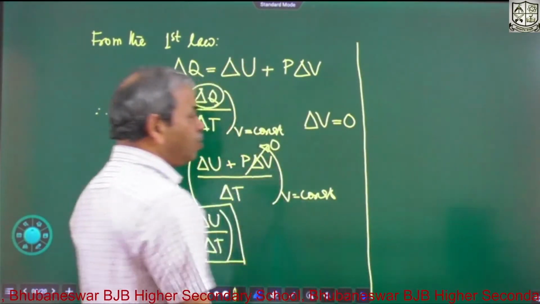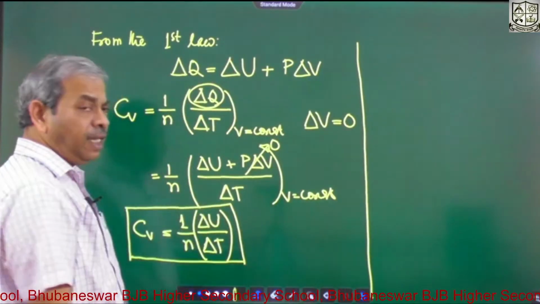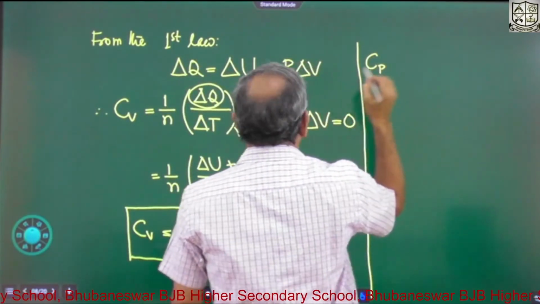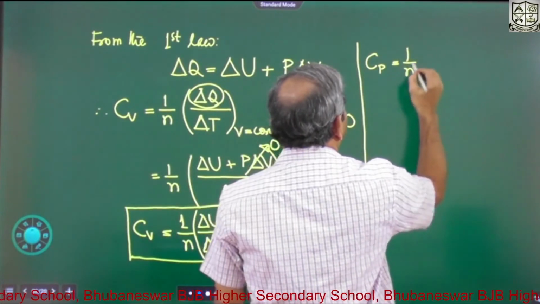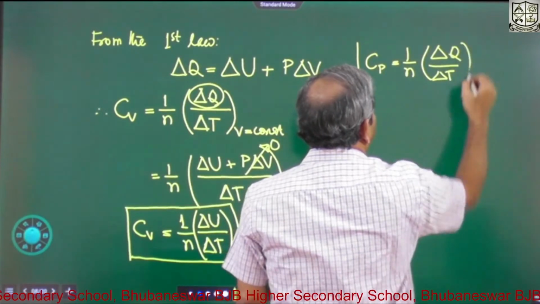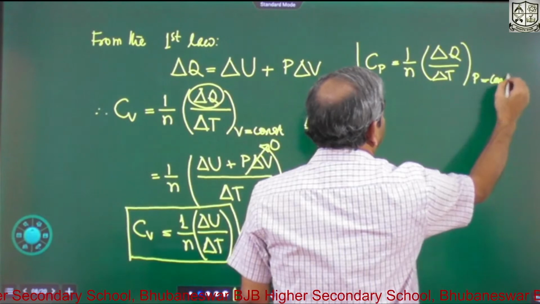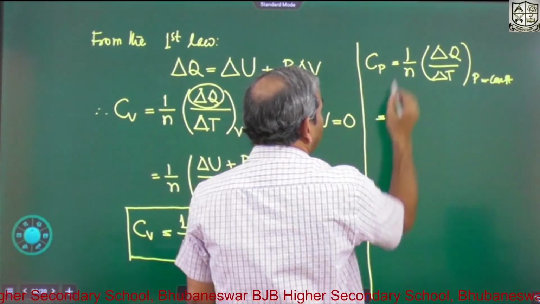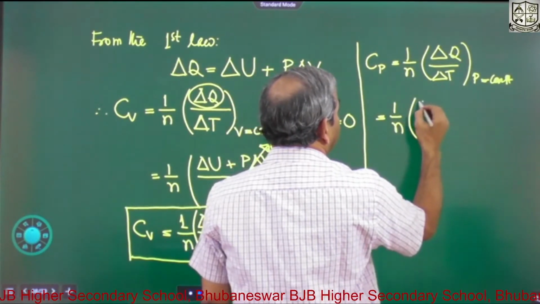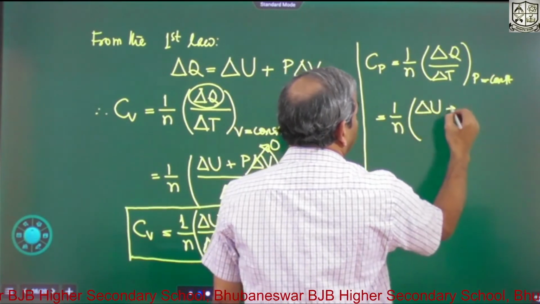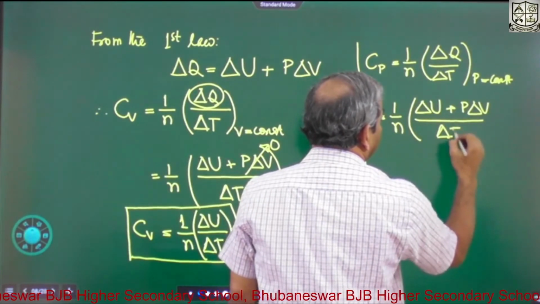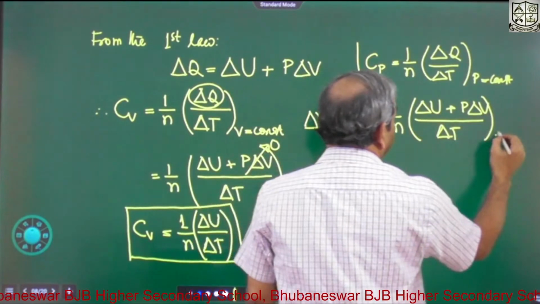So Cp is equal to 1 by n delta Q by delta T at constant P. This is Cp, so we put the value of delta Q there, so that is equal to 1 by n, then it is delta U plus P delta V divided by delta T. This is at constant P.